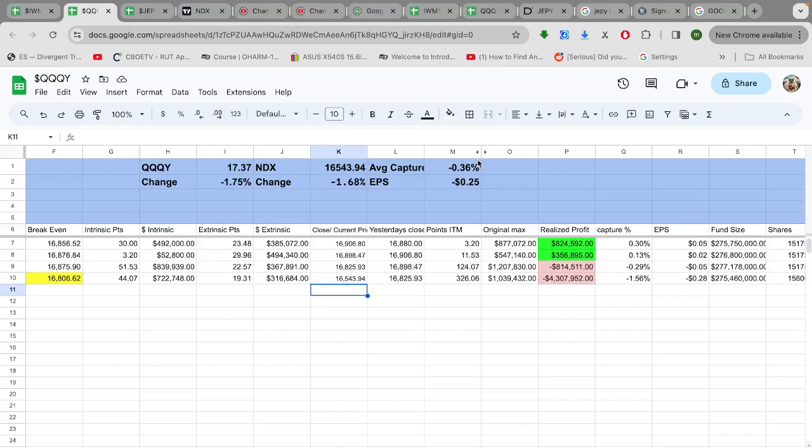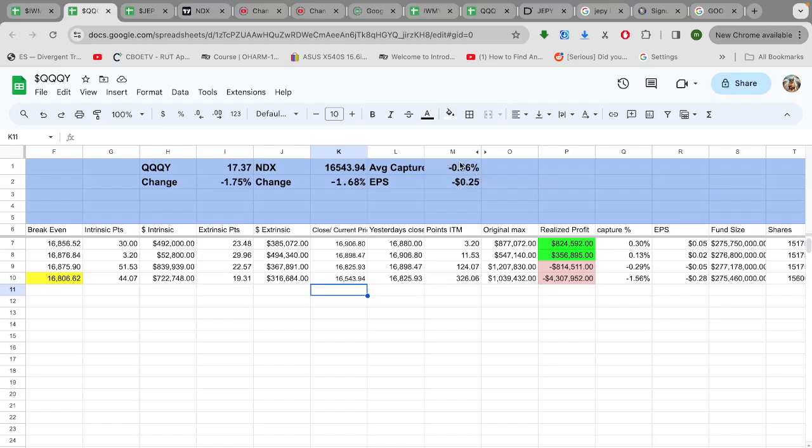Last month, if I would have just looked at earnings per share, I think my dividend estimate was off by 1 cent on the NASDAQ, and it was close on the other ones too. So earnings per share factors in the share count. On an earnings per share basis, we're down 25 cents a share so far in the month. So this is your cheerleading number here. I look at this to see how efficient they're trading options.